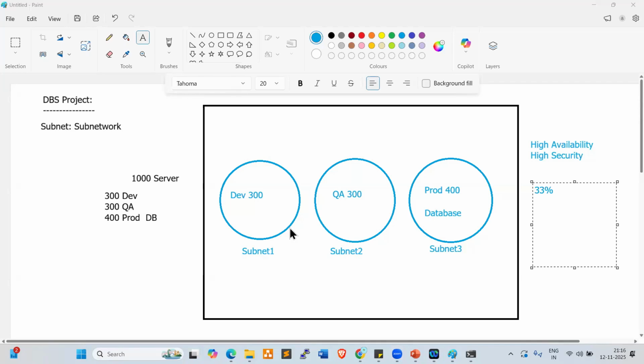Someone is asking, sir, we're not starting from Git? Git, Docker, Kubernetes, these are all DevOps tools, right? First, we need to understand cloud. On top of the cloud resources, we need to configure Docker, Kubernetes, Git. These tools we can configure on a cloud platform. First, we need to understand cloud, AWS. Once AWS completes, then we'll jump into DevOps tools one by one.